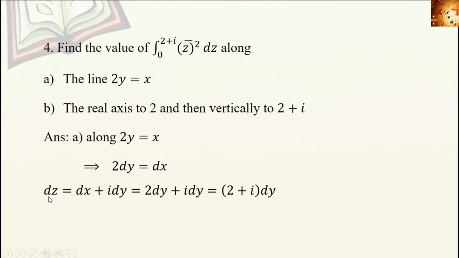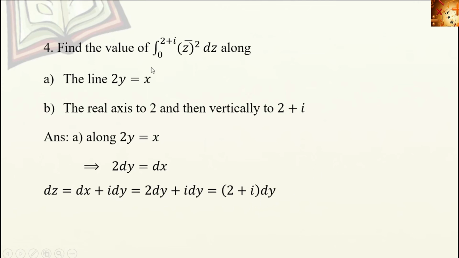Then if z equal to x plus iy, then what is dz? That is dx plus i dy. So substitute dx as 2 dy plus i into dy. Here dy is a common term, so 2 plus i dy. So we have dz is equal to 2 plus i dy.